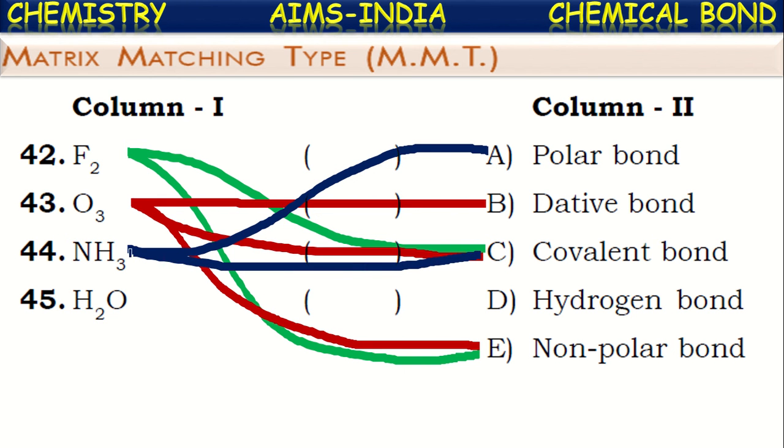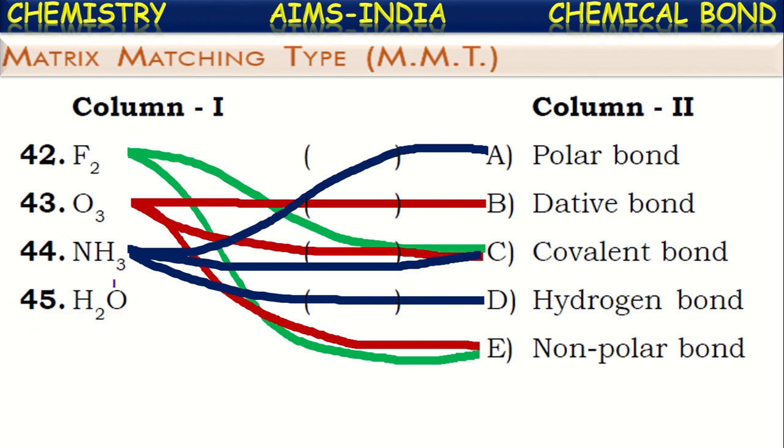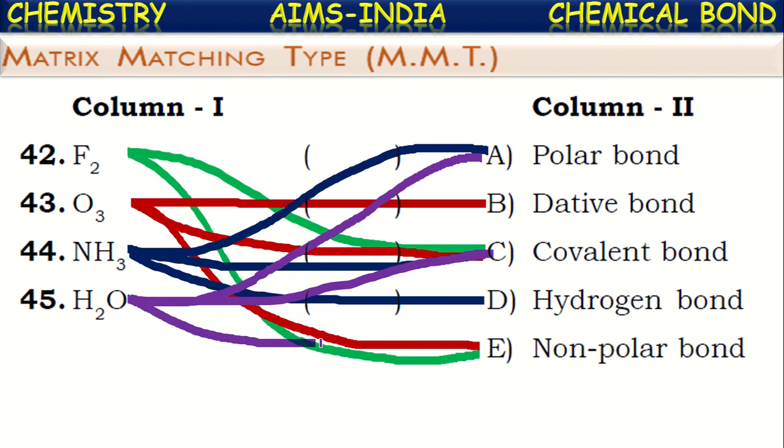And ammonia molecules also exhibit hydrogen bonding between them, isn't it? Next, another matching, water molecule. Water molecule also has different atoms, and hence the covalent bond formed will be a polar covalent bond. Okay. And this water also has hydrogen bondings in it. Okay, this is a matching.